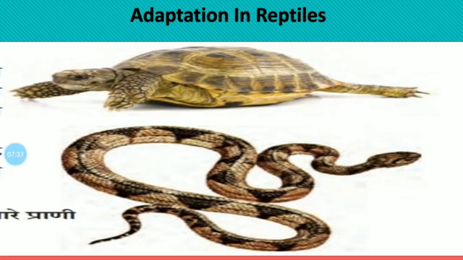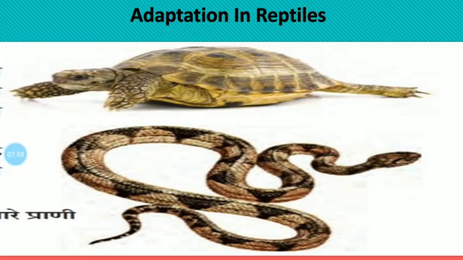Not any such changes. Animals like the house lizard, garden lizard and crocodile use their muscles for creeping. With the help of their muscles, they creep to go from one place to another place.